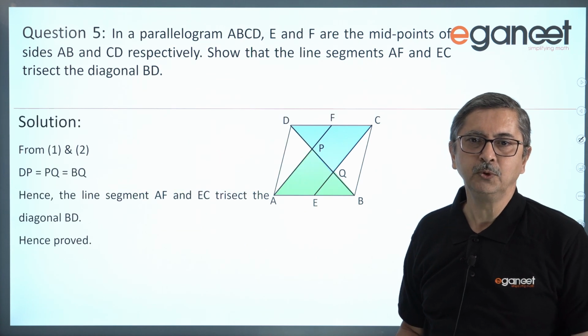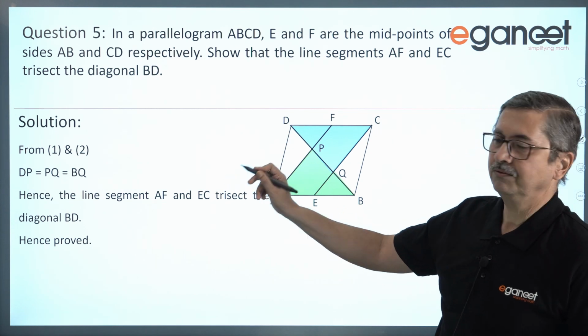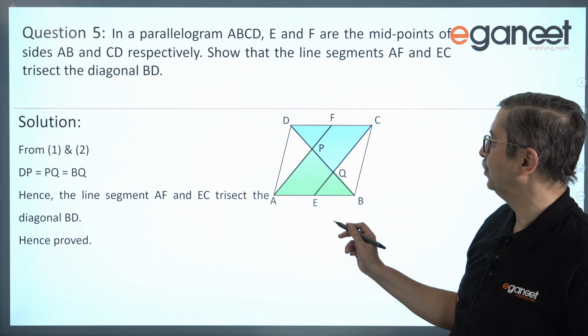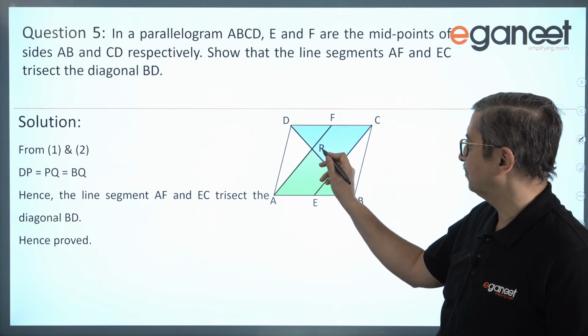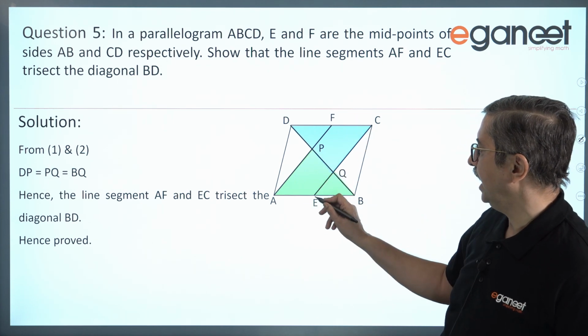So now putting equations 1 and 2 together, we get DP is equal to PQ is equal to BQ. Hence we have proved that the diagonal BD is trisected by the line segments AF and EC.